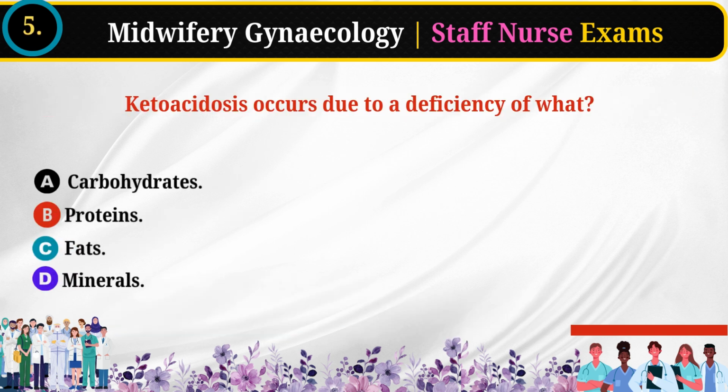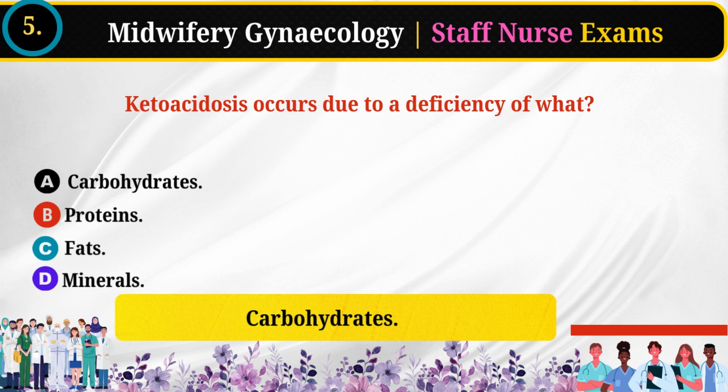5. Ketoacidosis occurs due to a deficiency of what? Carbohydrates. Proteins. Fats. Minerals. Answer: carbohydrates.